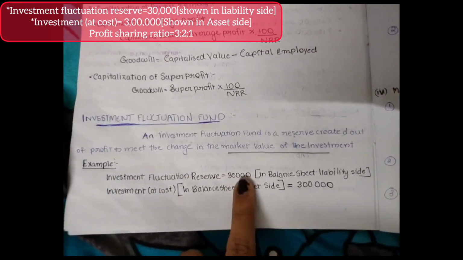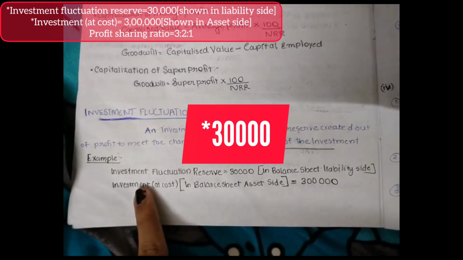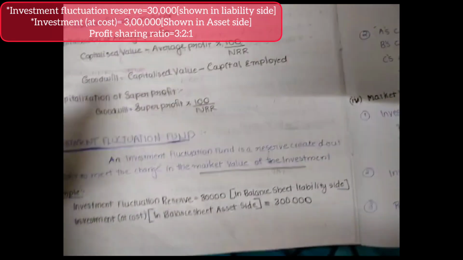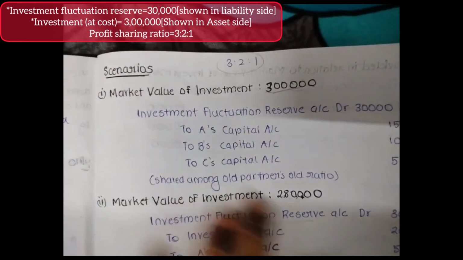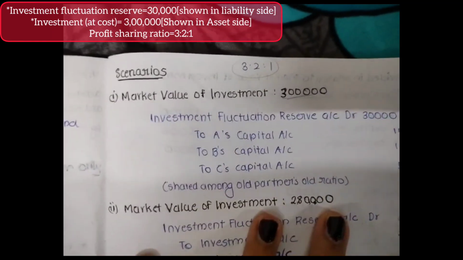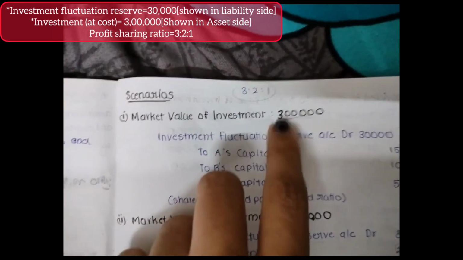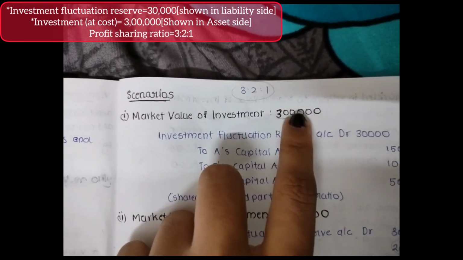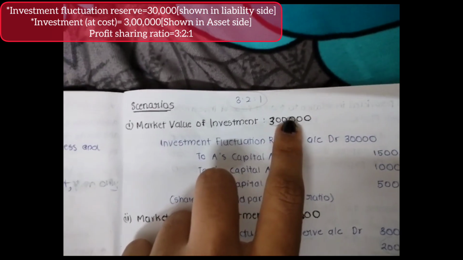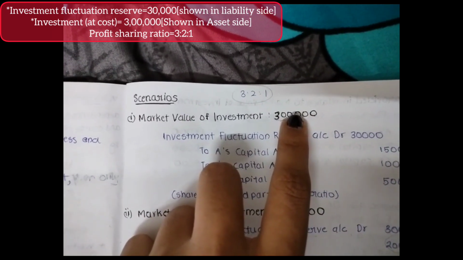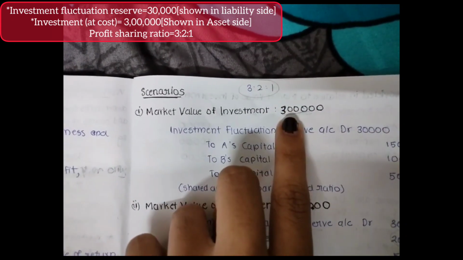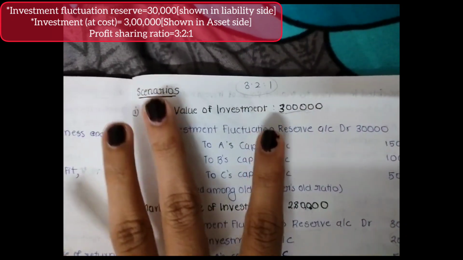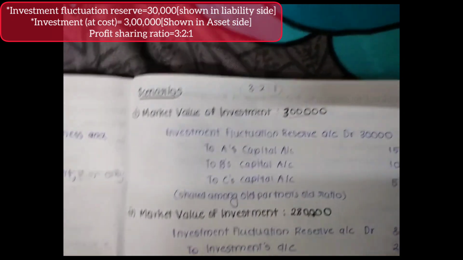So the investment fluctuation fund is rupees 30,000, and investment at cost is rupees 3 lakh. Now let's go to the first scenario. Let's say in our additional information it is said that the market value of investment is now 3 lakh. On the asset side of the balance sheet, there was investment at cost of rupees 3 lakh, and the market value is also 3 lakh. Is there any loss for us? No, there is no loss, right?